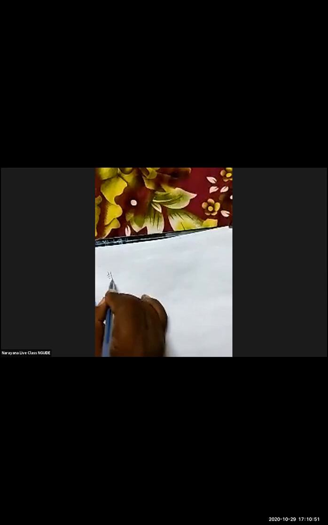Now the second application. What is the second application here? Checking dimensional correctness of a relation.